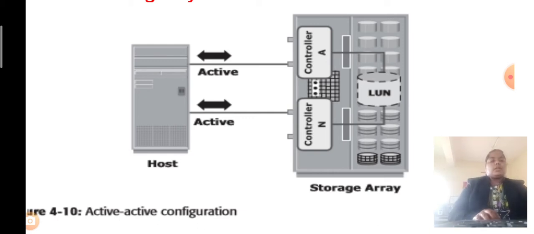The second point is that it is going to provide the following capabilities: a large number of controllers as well as cache memory, then multiple front end ports as well as back end controllers to perform the disk operations optimally.